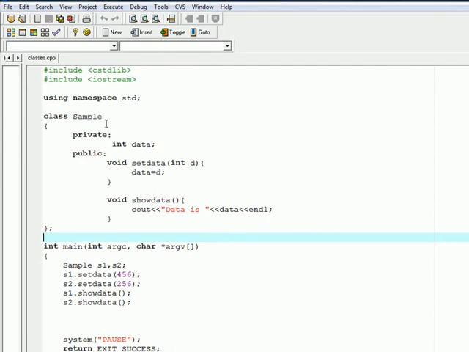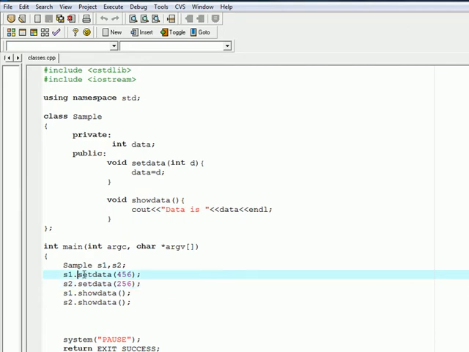Here you can see we define a class named Sample. Here we define private data and the public methods, two methods: setData and showData. And in the main method we create two objects using that Sample class, s1 and s2. Then we call the methods of that Sample class using the objects we have created.